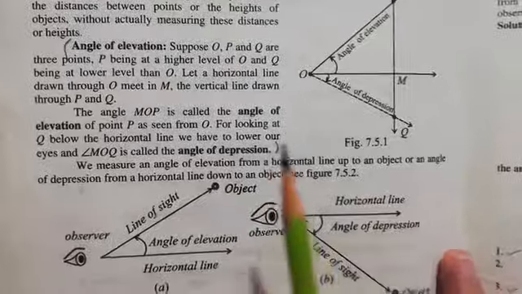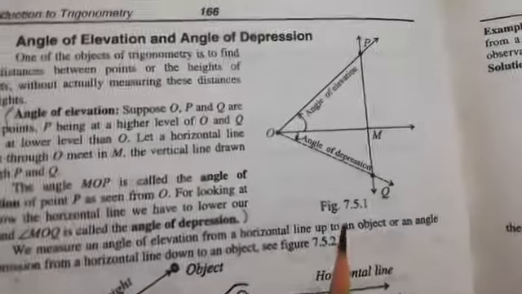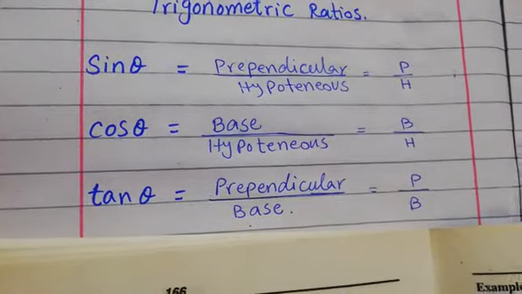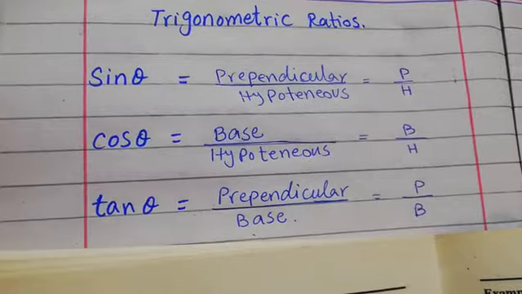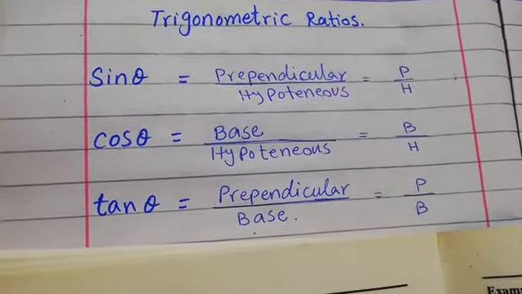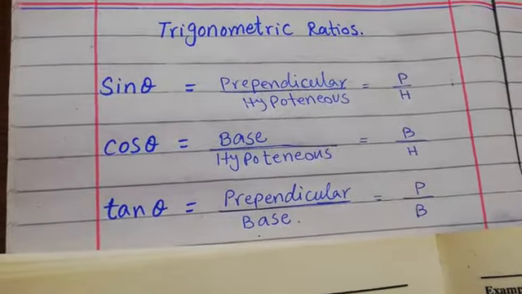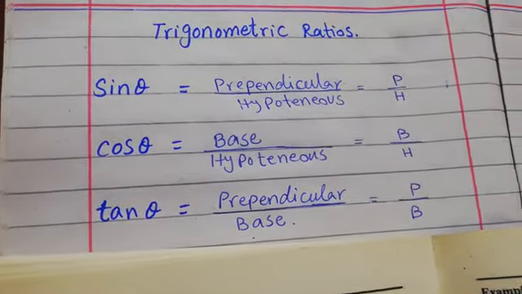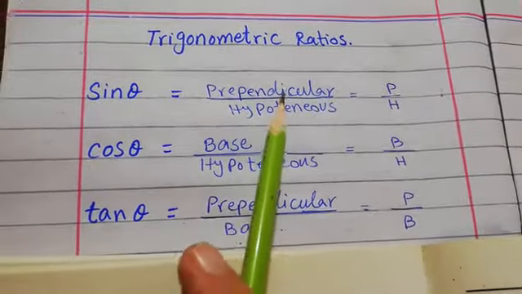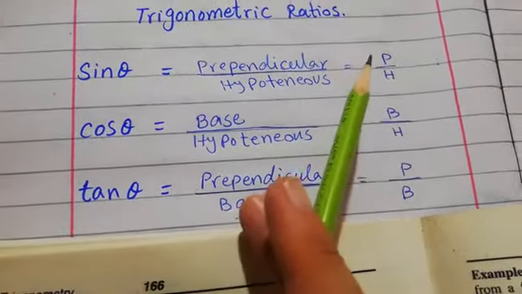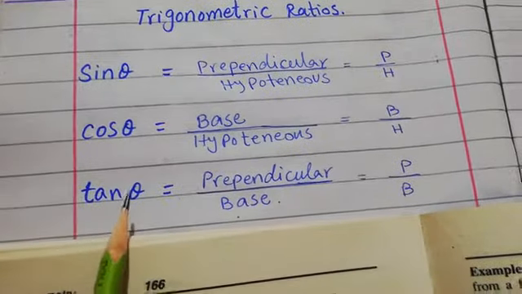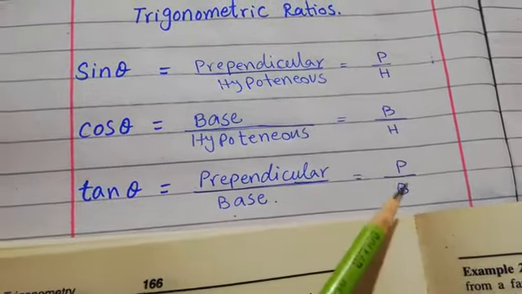And after that, another basic rule: trigonometric ratios, which we will use in our solutions of the word problems. The basic three ratios are sin theta, cos theta and tan theta. Dear students, I am sure you have remembered these three trigonometric ratios: sin theta is equal to perpendicular over hypotenuse, meaning P over H. Cos theta is base over hypotenuse, meaning B over H. And tan theta is perpendicular over base, meaning P over B.